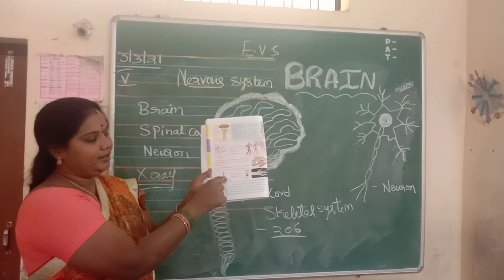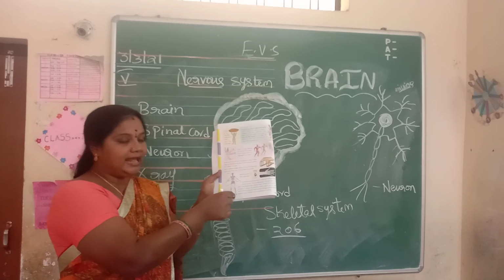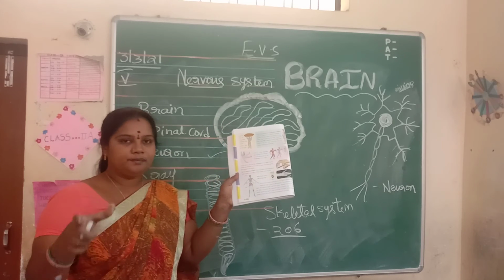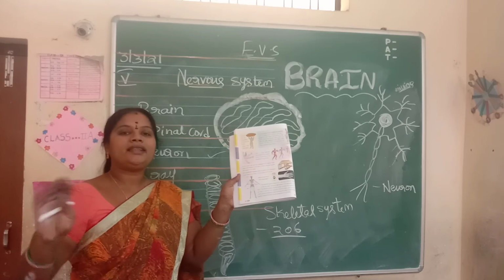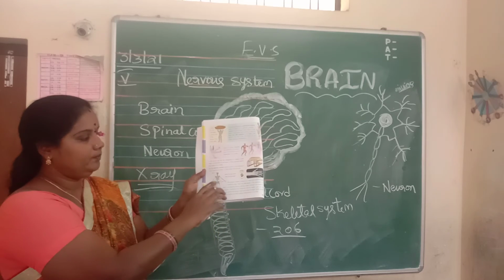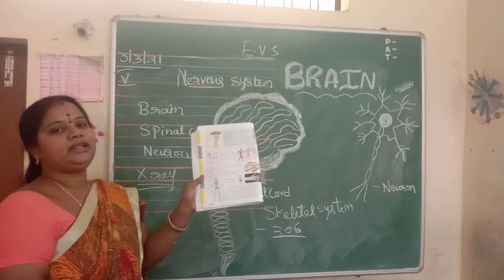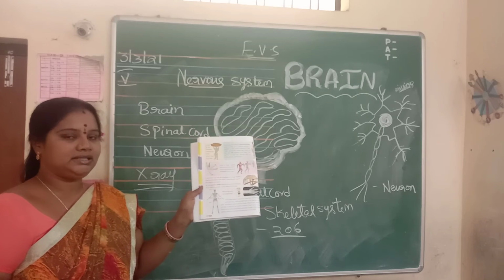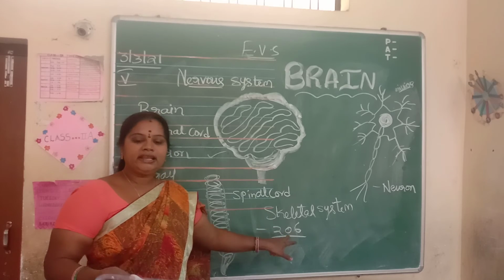It is our head, this is the rib cage, these are our hands, these are our legs. This total body is formed, then muscles are attached, skin is formed, and then we became a human being. So skull, spine, rib cage, pelvis are the parts of this skeletal system. The skeletal system contains 206 bones.